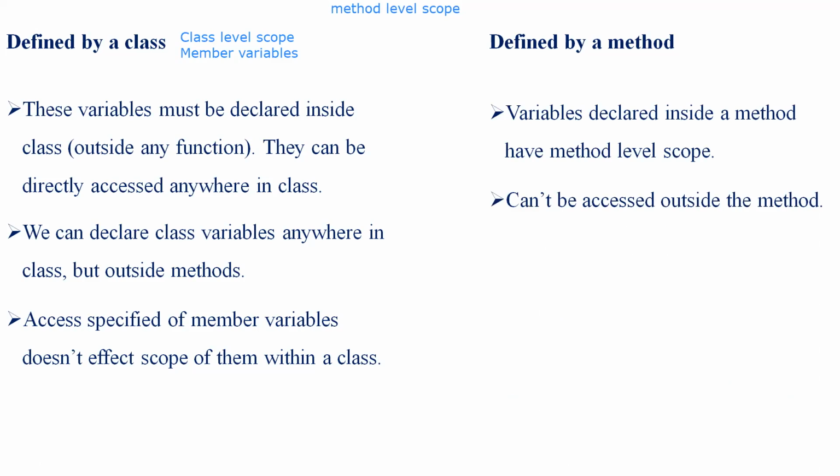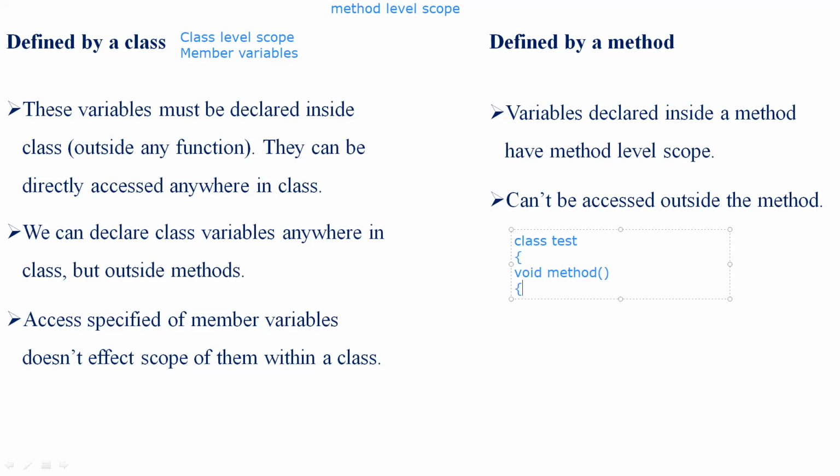So within a particular method itself, we need to access the variable, so we need to define it inside the method. Let's take an example of class test. Here class test, I need to have a void method, since method level scope is always executed within a method.